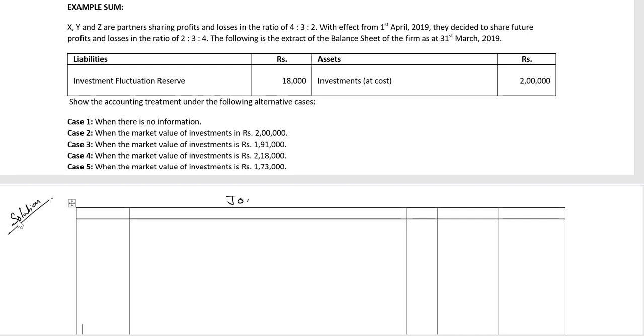Journal. Date. Particulars. LF number. Debit rupees. And credit rupees.